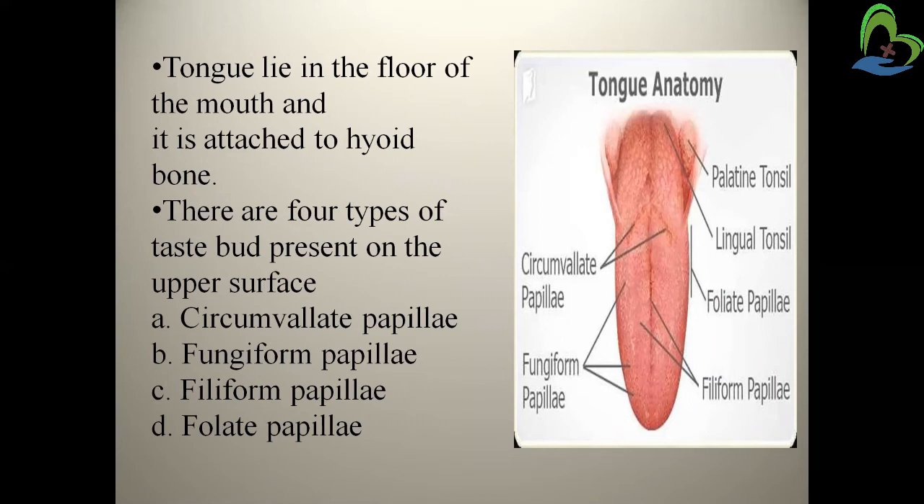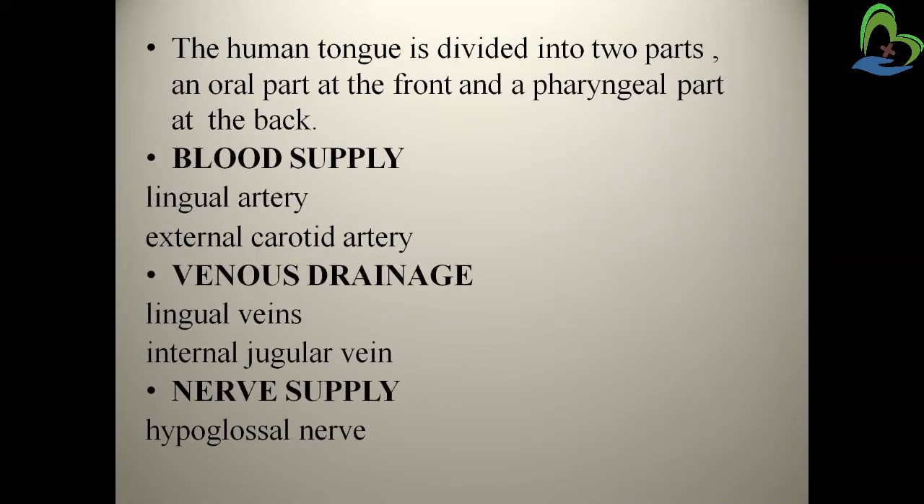Through the taste bud, we identify the taste. There are four types of papillae. The first one is circumvallate papillae, then fungiform papillae, then filiform papillae, and foliate. You can see in the picture all the papillae present, by which we feel the taste. The human tongue is divided into two parts, an oral part at the front and the pharyngeal part at the back. So the oral part is the front and the back part is the pharyngeal part.